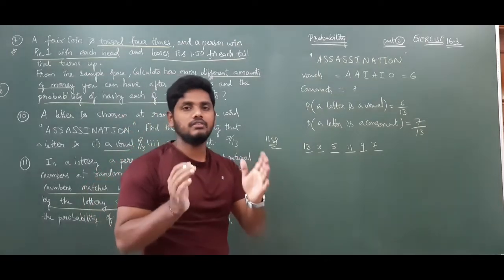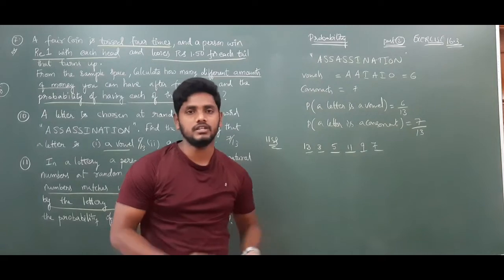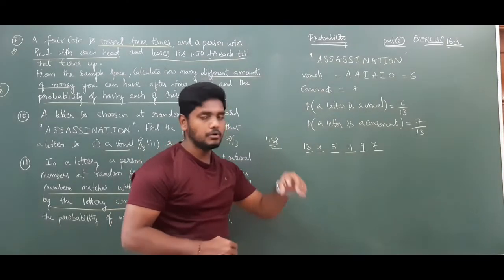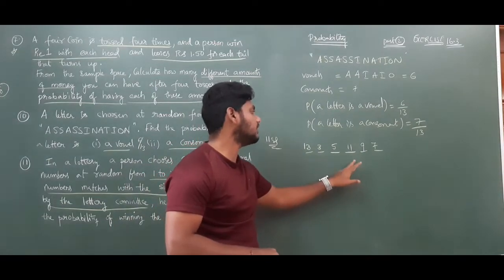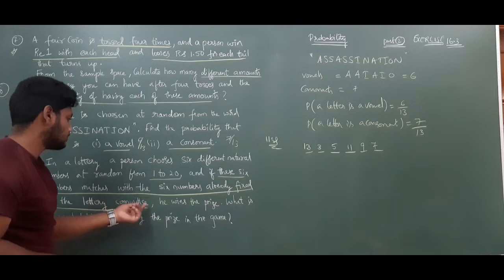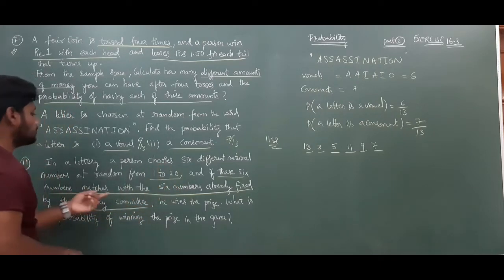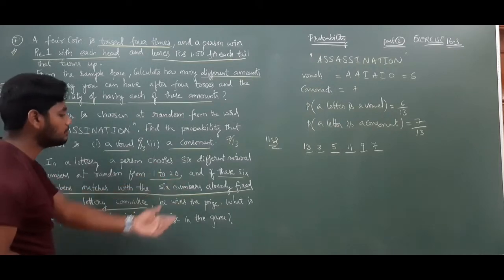Already they will fix 6 numbers. Whoever takes those 6 numbers exactly will win the prize. Now, for example, I am taking those 6 numbers: 13, 3, 5, 11, 9, 7. And if these 6 numbers match the 6 numbers already fixed by the lottery committee, he wins the prize.